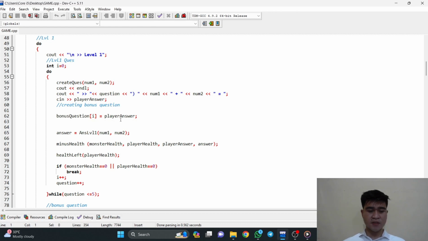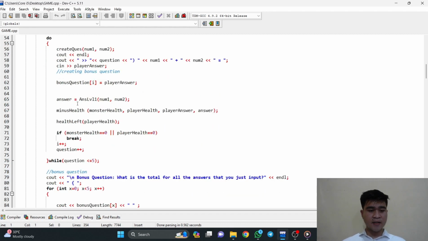What this bonus question does is just to receive what the player has input, and it will be used for the bonus question. And then the answer function, answer level 1, will be used here to determine if the question that the player answered is correct or not. The player's health will be deducted by 50, or the monster's health will be deducted by 50. Here we can see that health left is used if the player answers the question incorrectly. If not, then it will not be used.